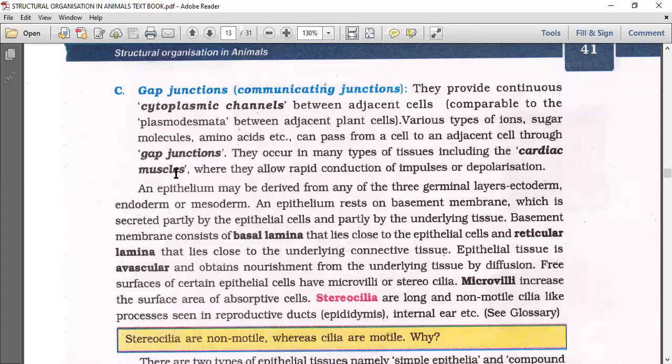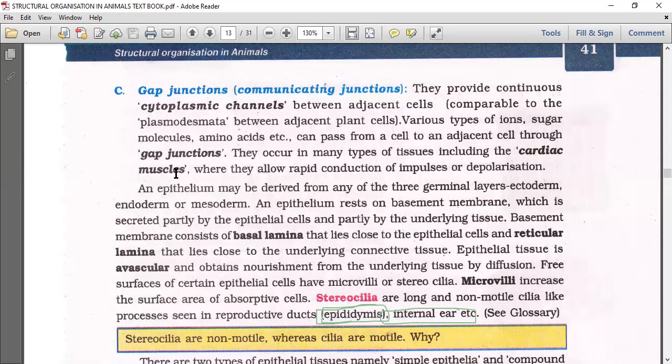Then stereocilia. Where do you see the stereocilia? You can see the stereocilia, long and non-motile cilia-like processes, in the reproductive tract, the epididymis of the male reproductive system, and also in the internal ear.